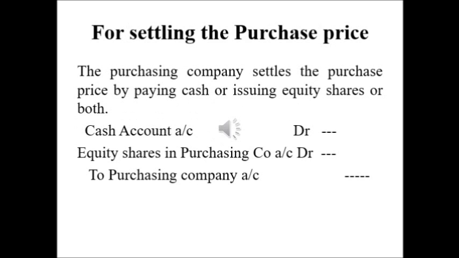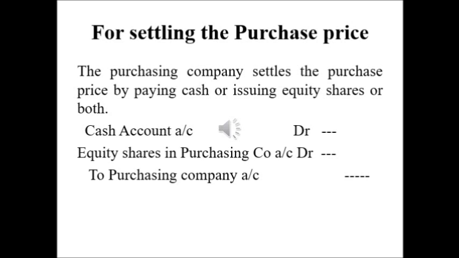After the purchase price is fixed, then in which form they pay the purchase price, whether in the form of cash or in the form of equity shares.